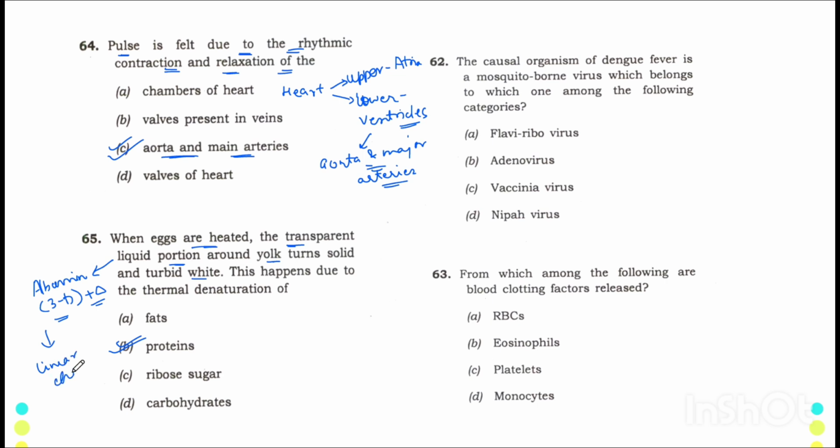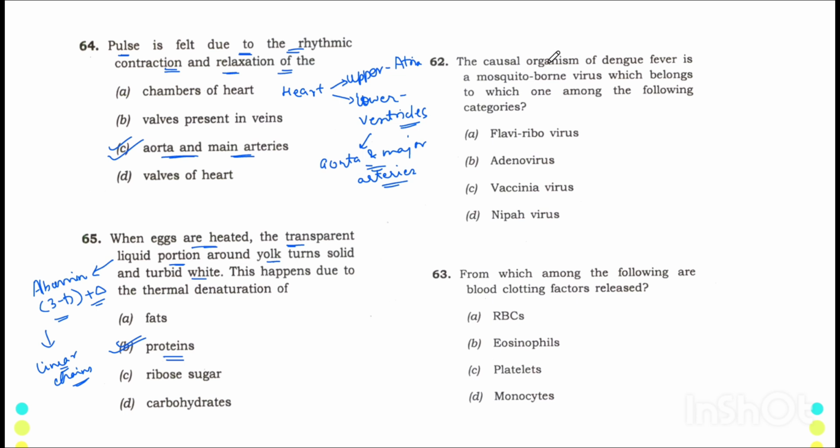They will turn back to linear chains from 3D structure when heat is given to them. When excess heat is given, this denaturation happens from 3D to linear chains, and that is why albumin gets turbid white and solid when we provide heat to it or when we boil the eggs. So the correct option is denaturation of proteins.